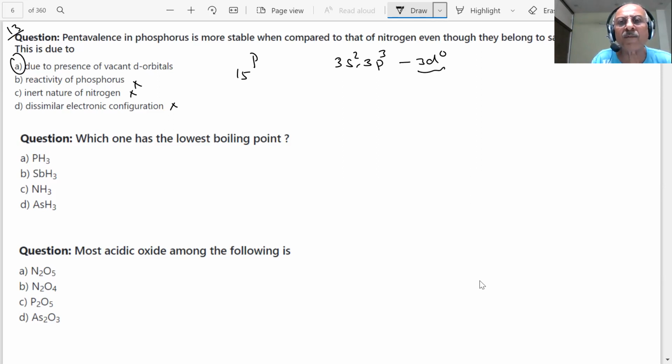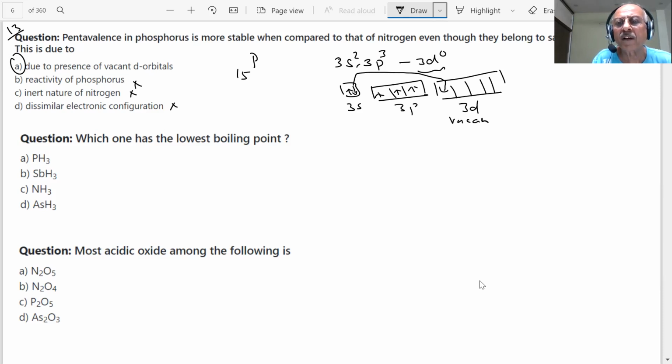If required, 3s, 3p, 1 2 3 4, 3d. So what will happen? This electron can be excited, student, to the vacant 3d.